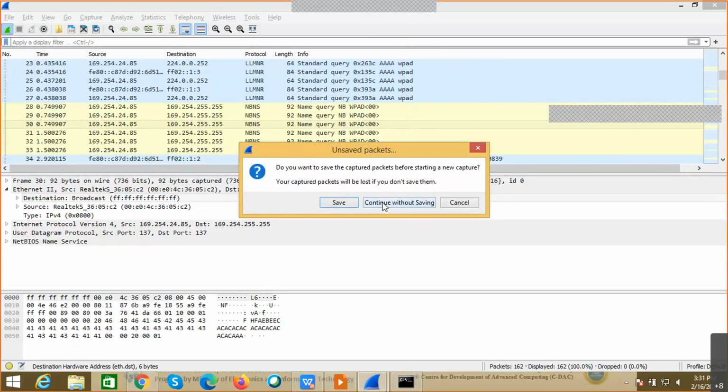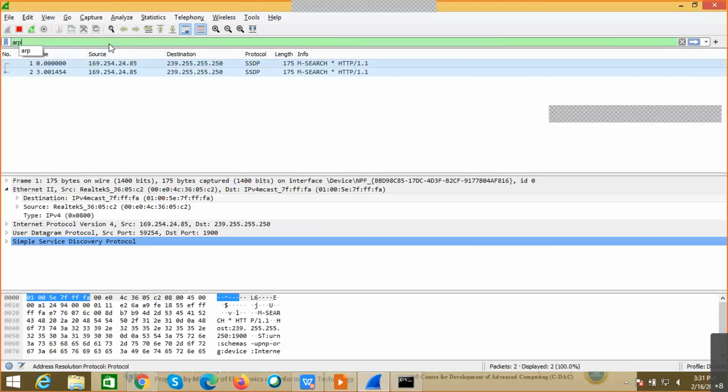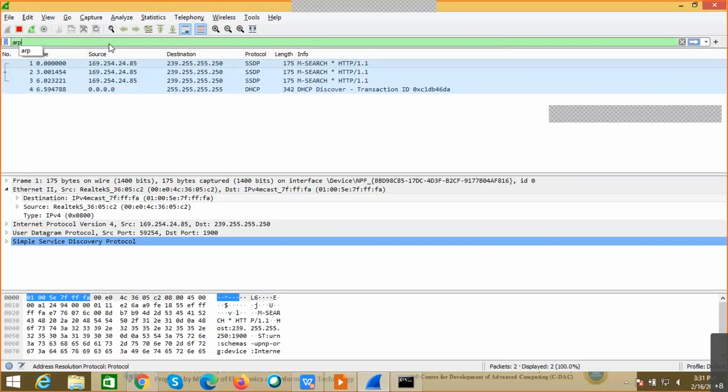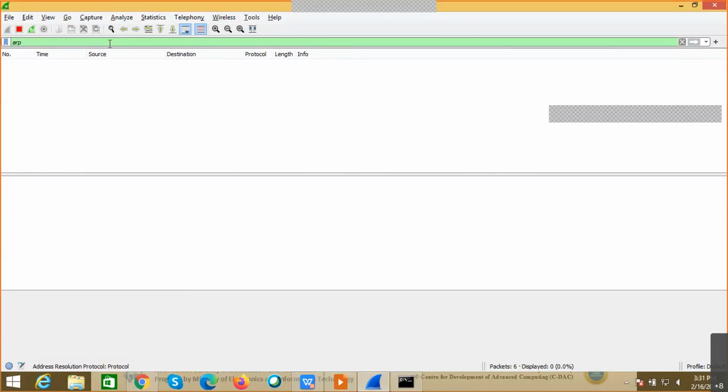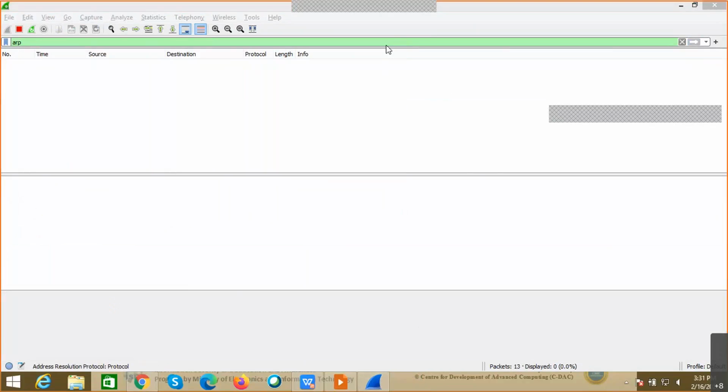So what I will do is I will try to start the session. Now, what I am trying to do is in this display filter, I am trying to find the communication only with respect to ARP, because we are only trying to check this communication. Till now, I didn't have any kind of communication.